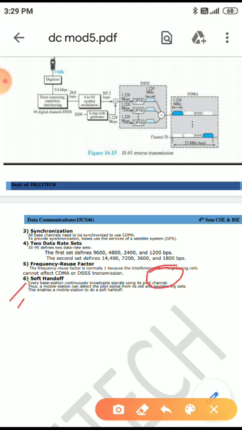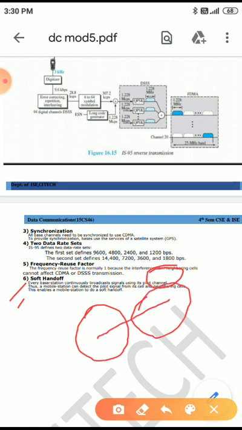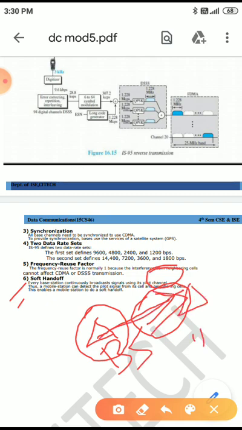We know what is meant by soft handoff. This is one cell, this is another cell. The mobile is moving from one cell to another cell. It disconnects its communication with the old base station but continues communication with the new base station. That is soft handoff.